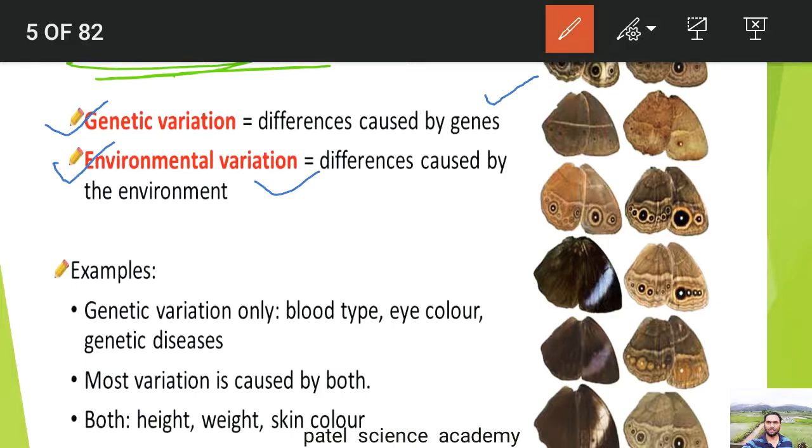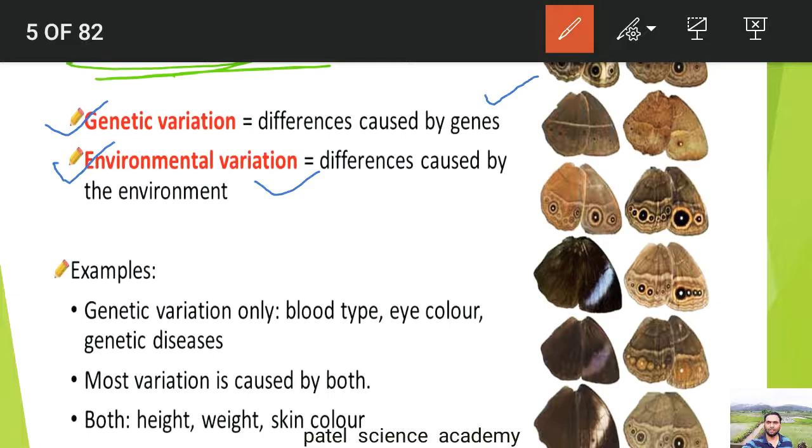Simply take the example of your eyes. If your eyes are similar to your mother or your father, then this is an example of heredity or inheritance. And just look at the shape of your nose.